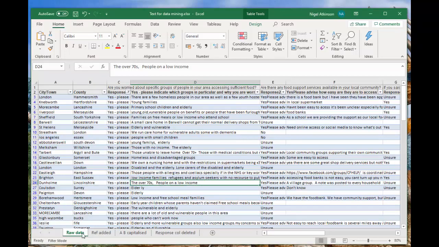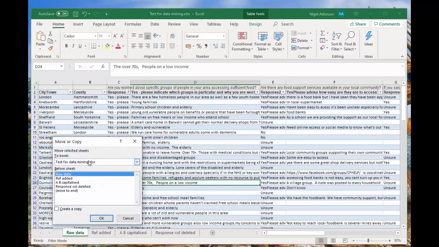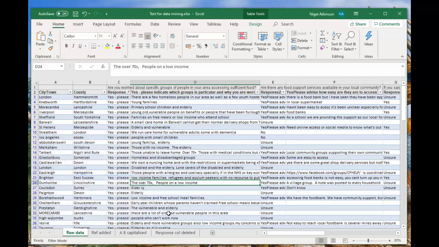So all you do is right click on that, go to move or copy. I'm not going to do this because I've done it already, and create a copy, and it will appear, and you'll rename it possibly and move it around. Okay, so the data has a number of things in it.